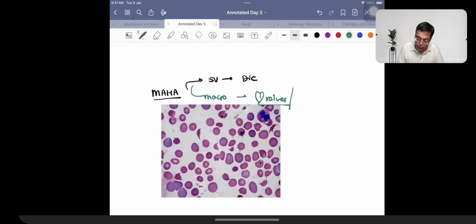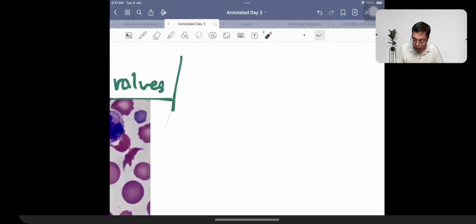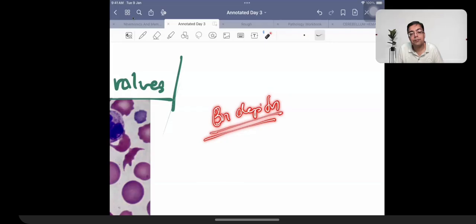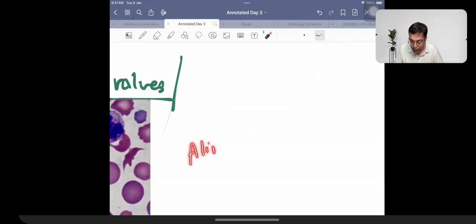Which of the types of cells would you see in a patient who's going to be having the development of renal dysfunction? Let me revise it. Acanthocyte or echinocyte. Which one is going to be seen in a patient who's going to be having abetalipoproteinemia?